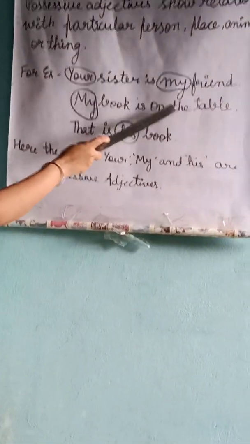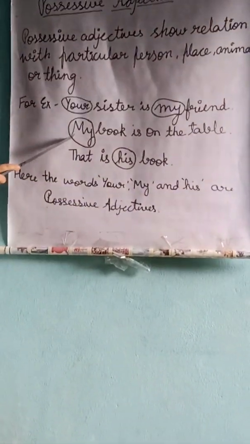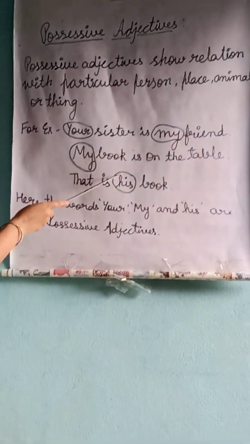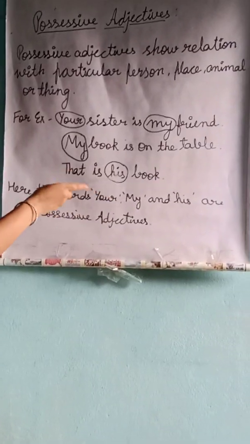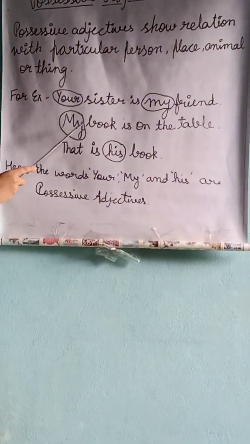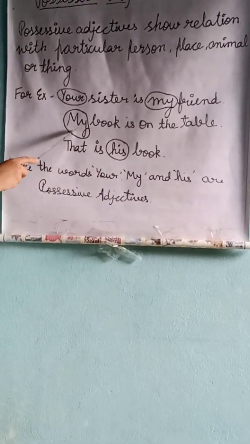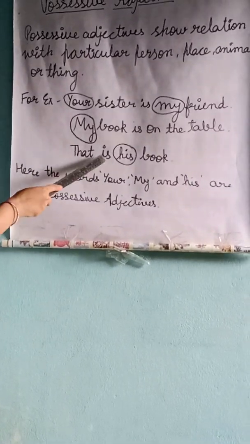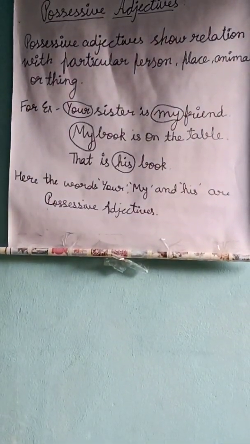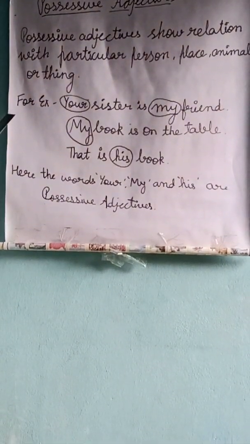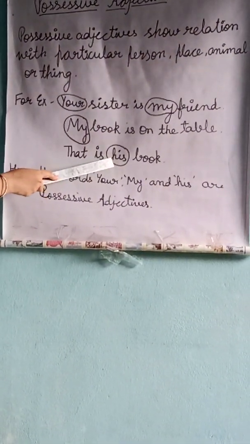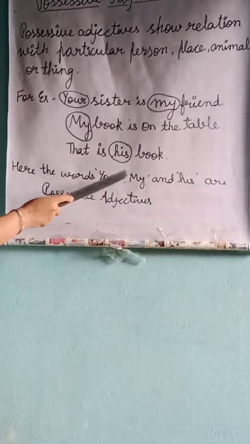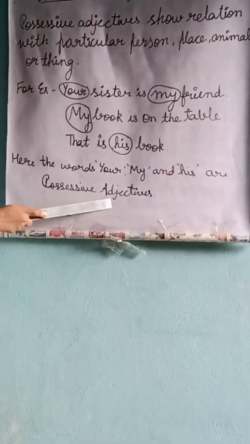Second, my book is on the table. It shows the relation that my book is on the table. So the word my qualifies the noun book. Where is the book? The book is on the table. That is his book. Whose book is this? That is his book. So the word his here qualifies the noun book. Here the words your, my and his are possessive adjectives.